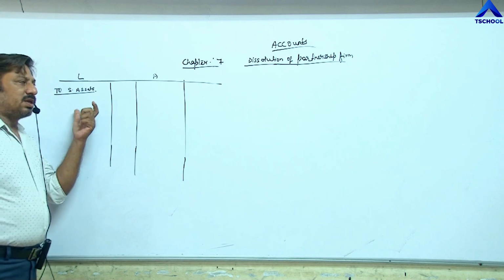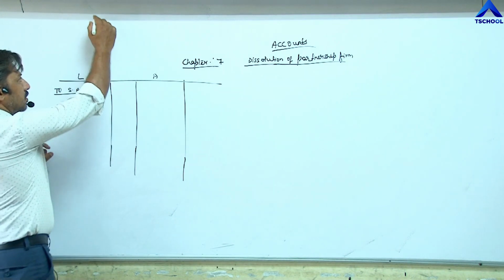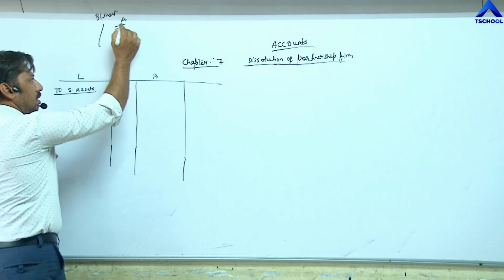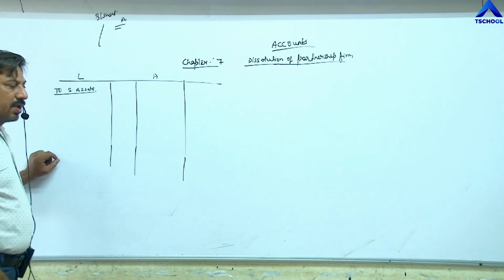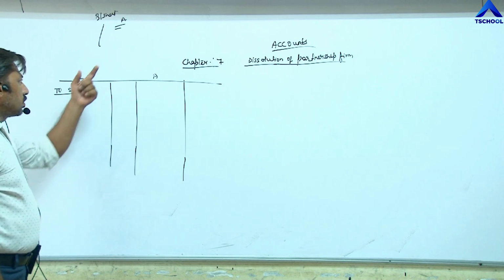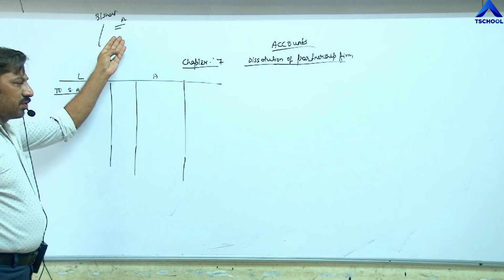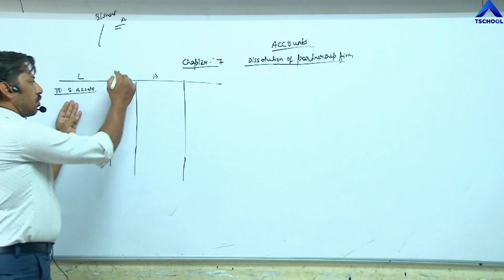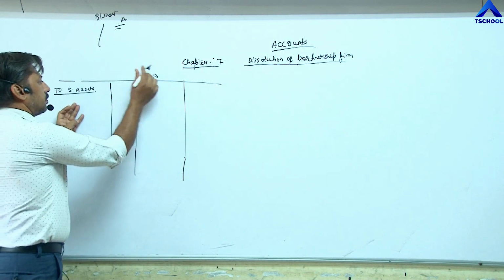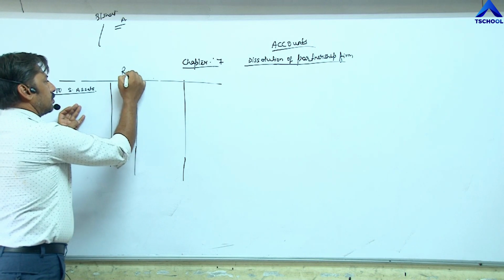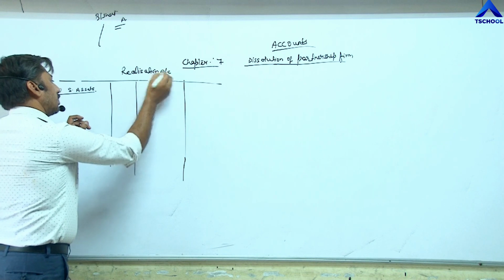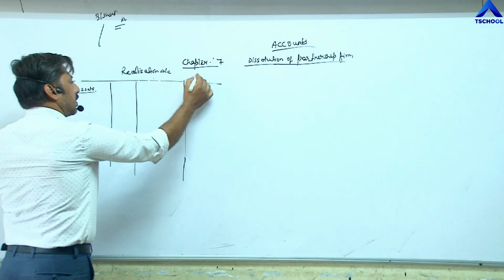Then whatever assets are given in the balance sheet, asset side, that is called recorded assets. Suppose 5 assets are given on the asset side, all those 5 assets will be recorded in realization account. This is realization account. Debit side, credit side.